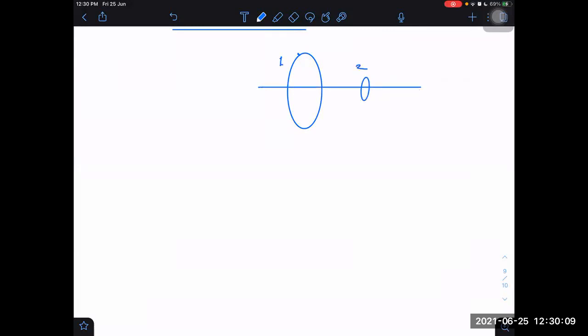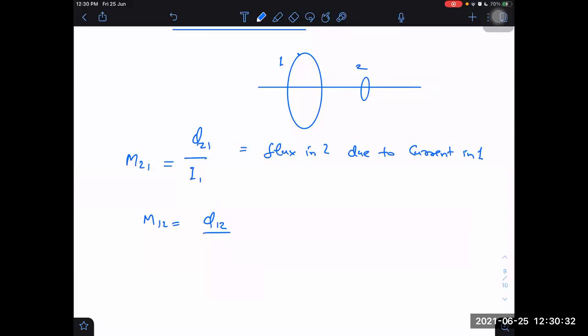Loop 1, loop 2. If I say phi 21, flux in 2 due to current in 1, and I divide that by the current of 1, then I will get mutual inductance between 2 and 1. What is mutual inductance between 1 and 2? Phi 12 upon I2. And we know that M21 is equal to M12.